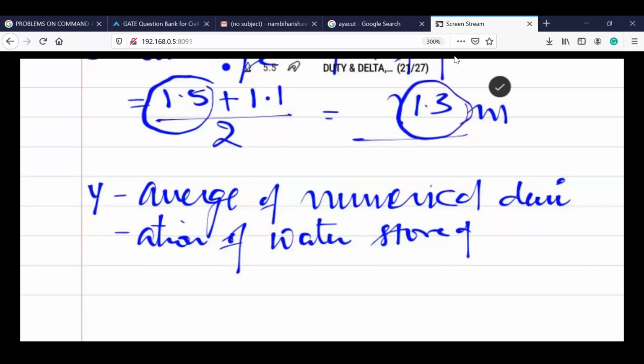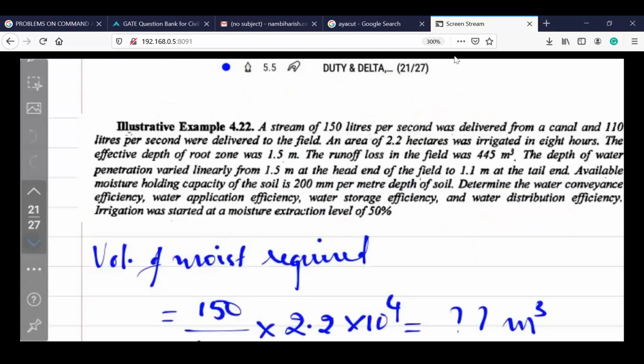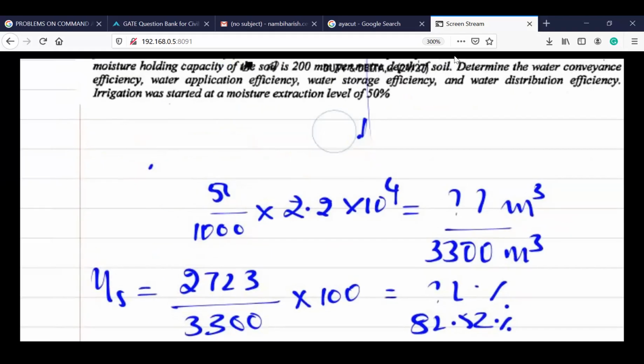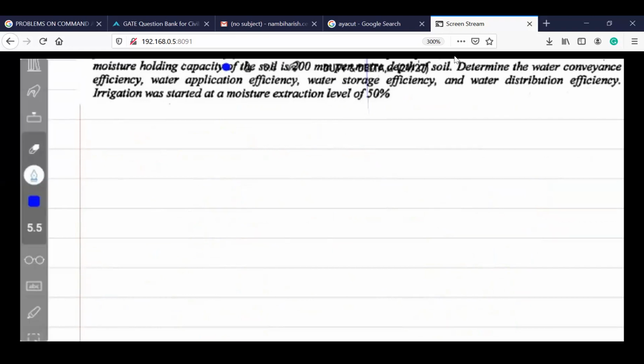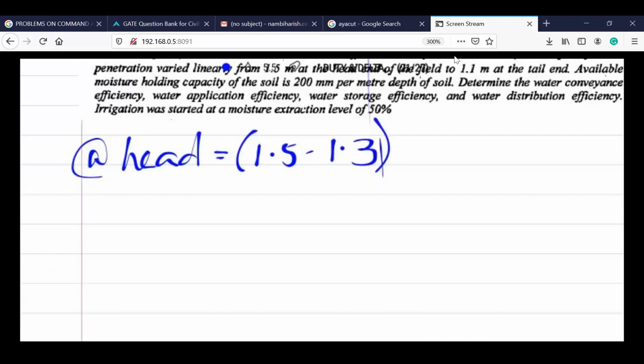So you will have two deviations, like you can calculate. Wait a minute, we'll erase this. Right, so you can calculate it at the head: the actual depth of water is 1.5, and the average is 1.3, so the deviation is 0.2.